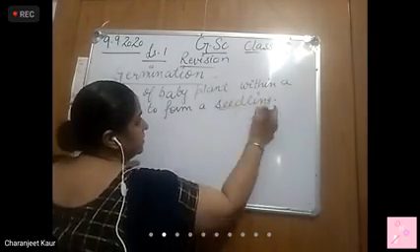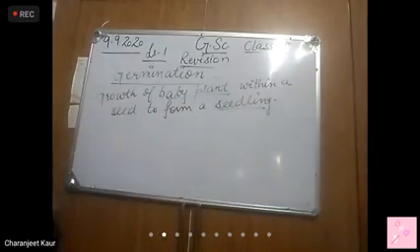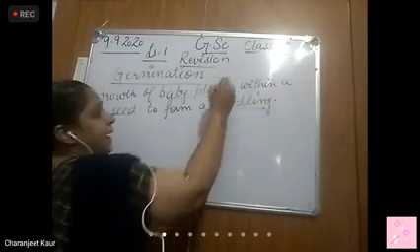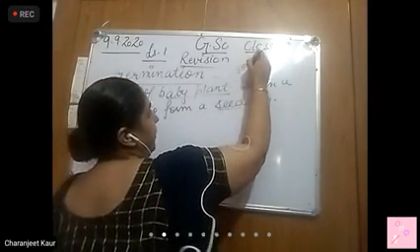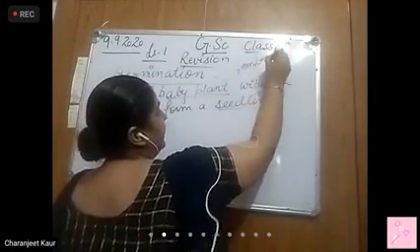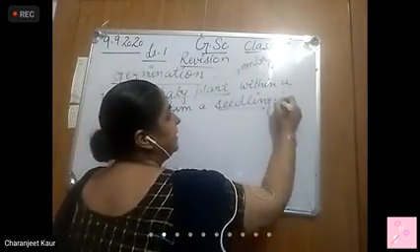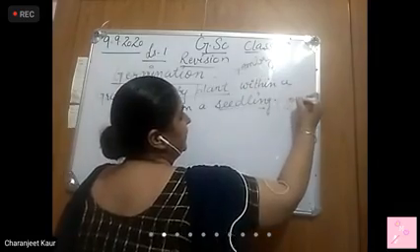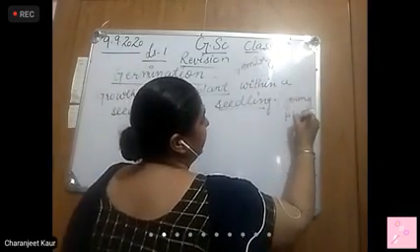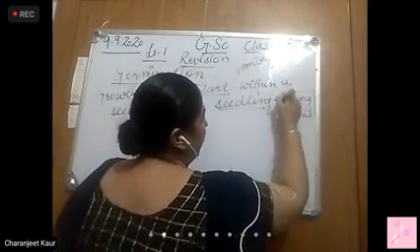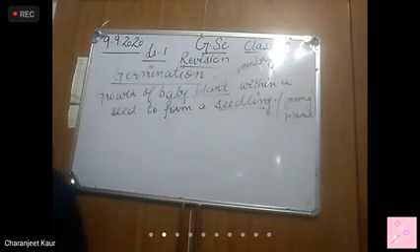Right? So, what is baby plant called? Baby plant is called embryo. And seedling is young plant. Right? Baby plant is embryo. It is very much mentioned in your book.